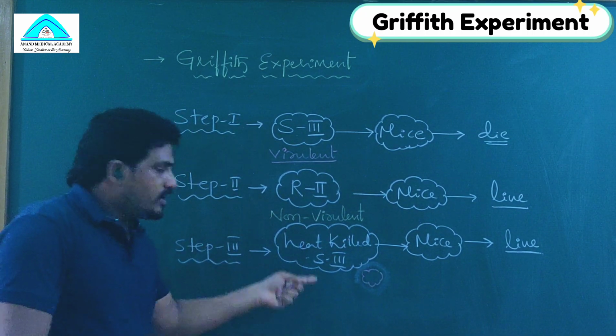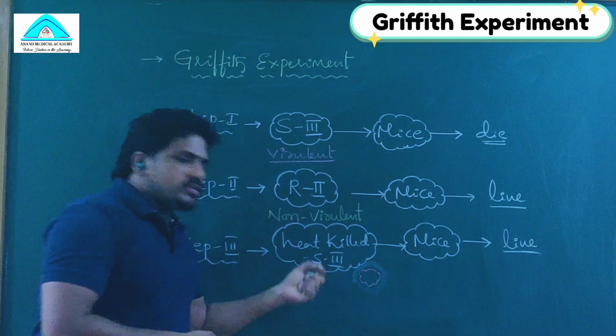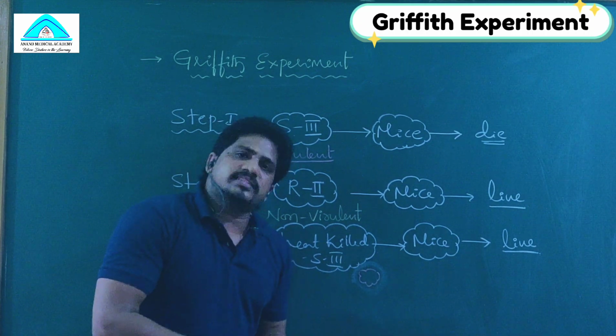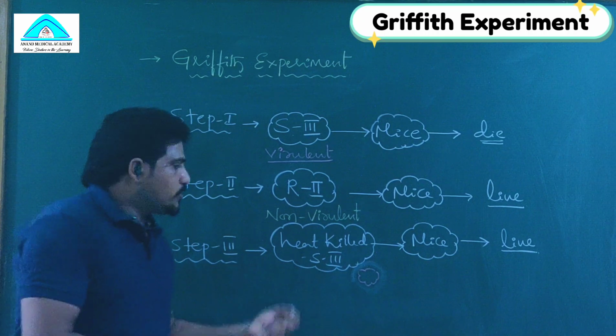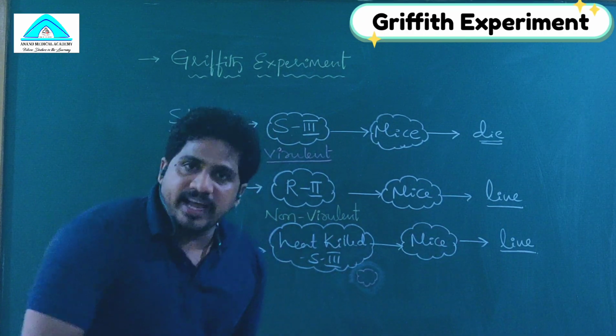Due to the heat treatment, the S3 loses its smooth coat. Once it loses the smooth coat, the rough surface is exposed to the antibodies. The antibodies kill the antigens present on the cell wall surface, so that it cannot act as virulent. That is the reason the mice lived.